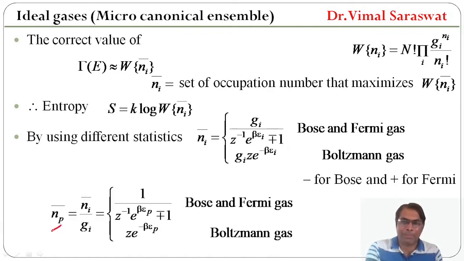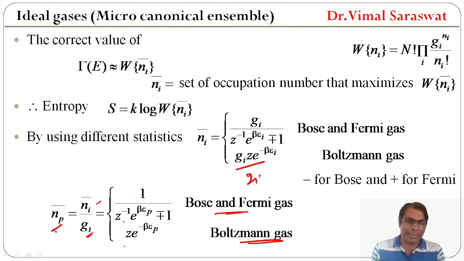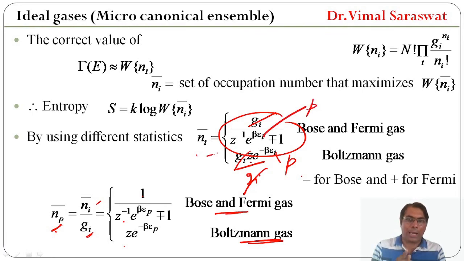Now, Np bar is actually Ni bar upon Gi. So, for Bose and Fermi gas, Np bar equal to 1 upon Z raised to minus 1 e raised to beta Ep minus plus 1, and for Boltzmann's gas, Np bar equal to Z e raised to minus beta Ep, because if we divide it by gi, then gi will be cancelled and this i is replaced with p. So np bar equal to z e raised to minus beta ep, and here this gi will be cancelled out and this ei will be ep. So np bar will be this one.